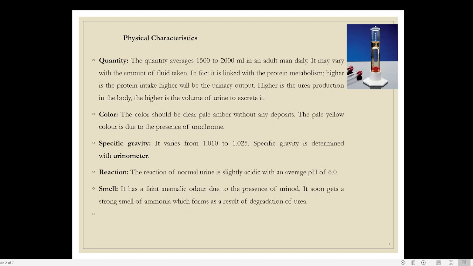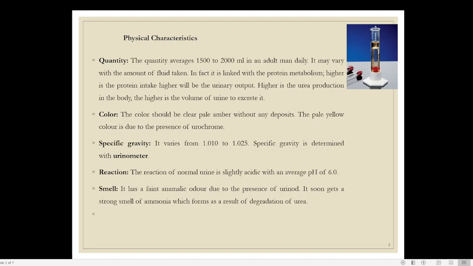The reaction of normal urine is slightly acidic with an average pH of 6. So you know what we mean by pH value and other things. Normally, the pH value tells whether the substance is acidic or alkaline. So in the case of urine, the pH value is considered as 6. What is a normal neutral pH value? It is 7. If it is 7, it is neutral, just like water, distilled water. But here it is 6. That means urine is slightly acidic.